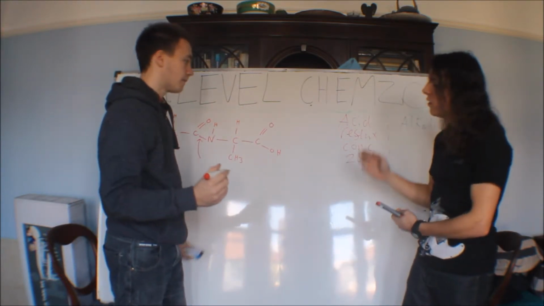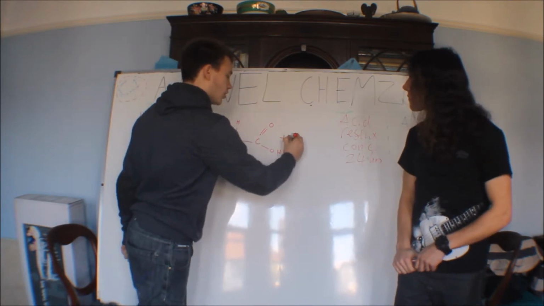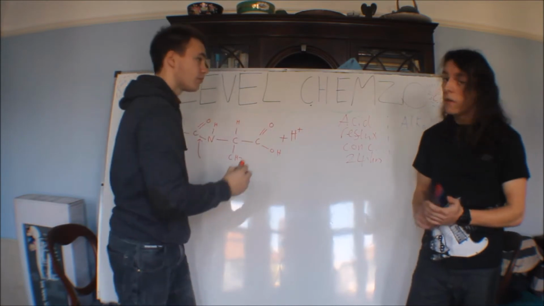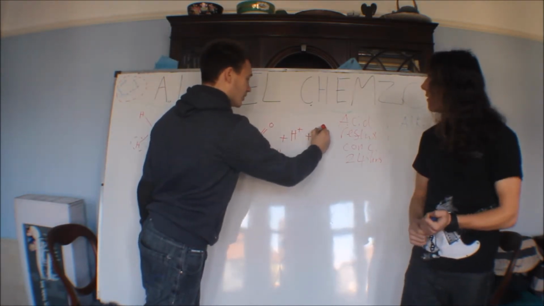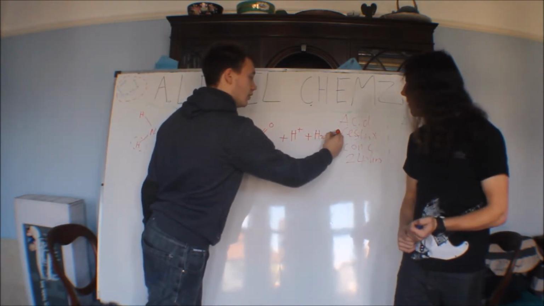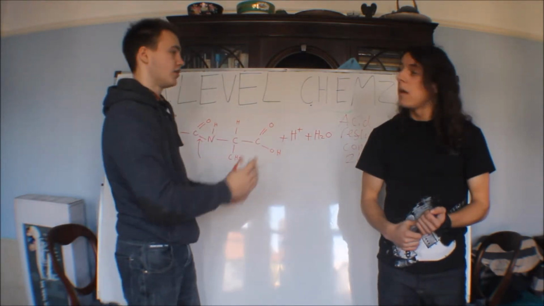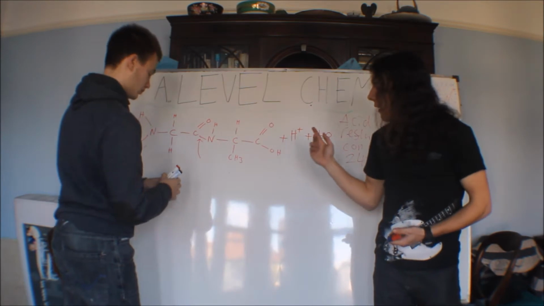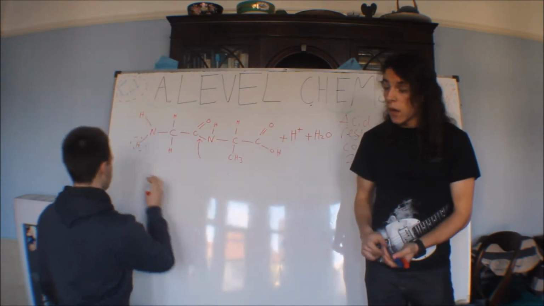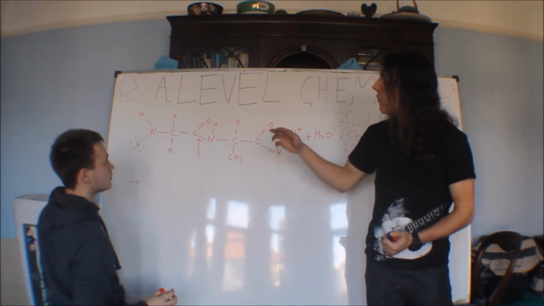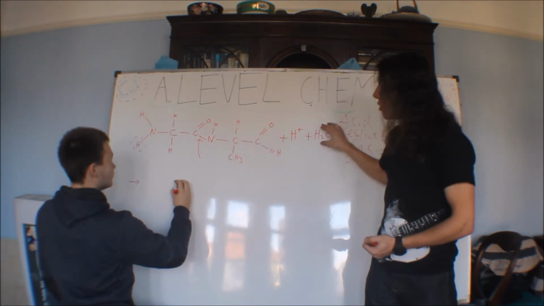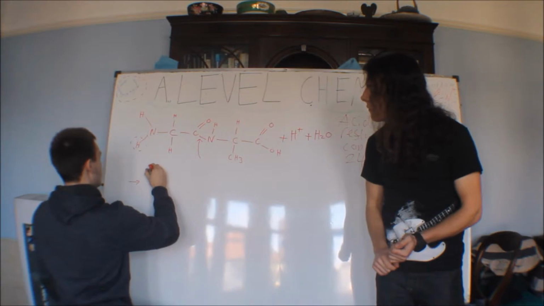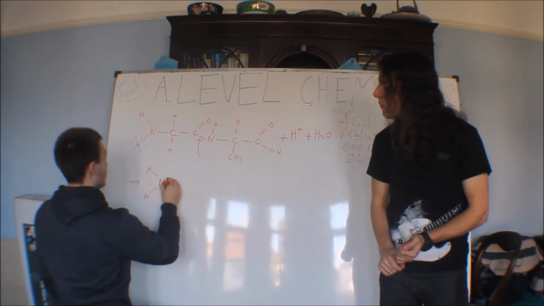So we've got the acid, but rather than writing the whole acid, the only important part is what it donates, the proton. And it's also in water, because we need to break the bond to start with, which means doing it in reverse. So we need to break the bonds, and we need to get it back to what it was to start with. So the OH goes to our carboxylate bit. So the glycine is going to look like what it looked like to start with.